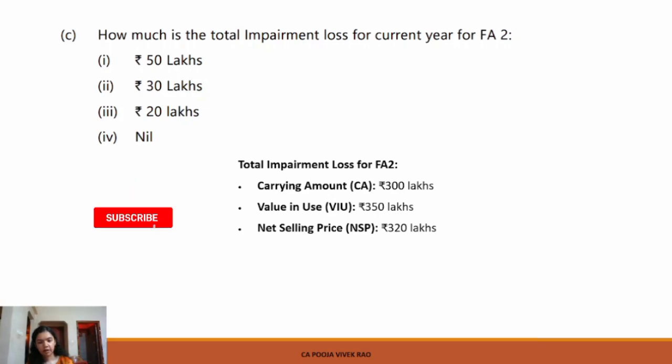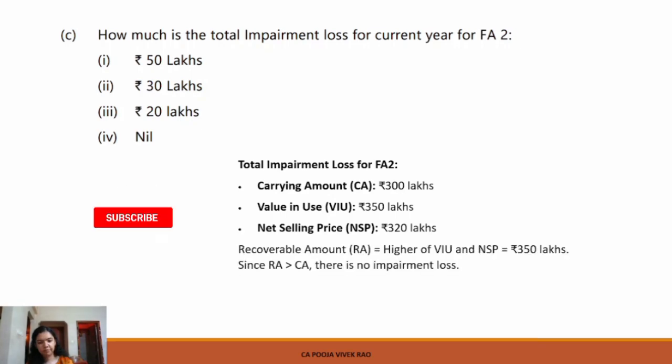So in this case, the recoverable amount is the higher of value in use and net selling price, that is rupees 350 lakhs. As in this case, the recoverable amount is greater than the carrying amount, there is no impairment loss. The recoverable amount is rupees 350 lakhs and the carrying amount is rupees 300 lakhs. As recoverable amount is more than carrying amount, the impairment loss is nil. So the right answer is option 4, nil.